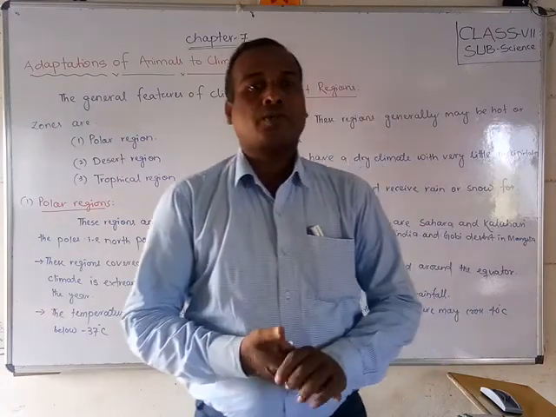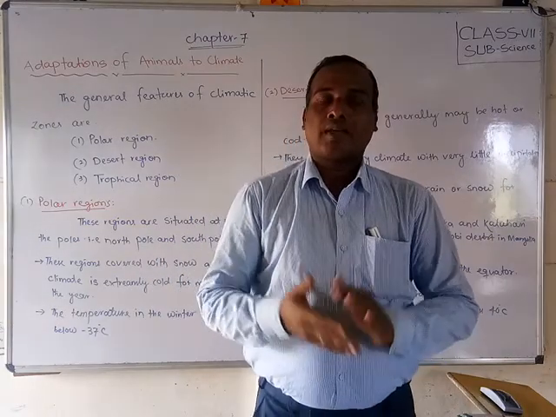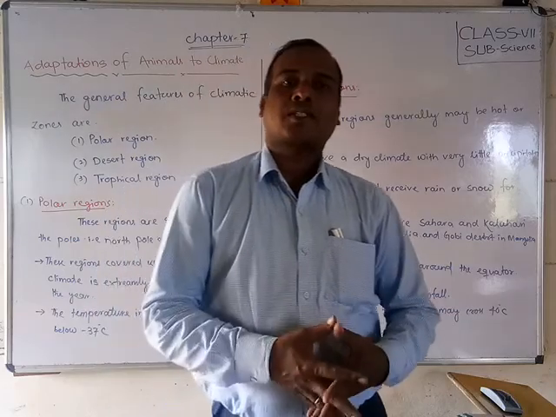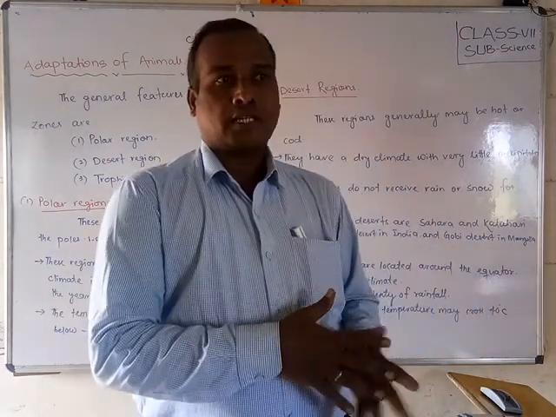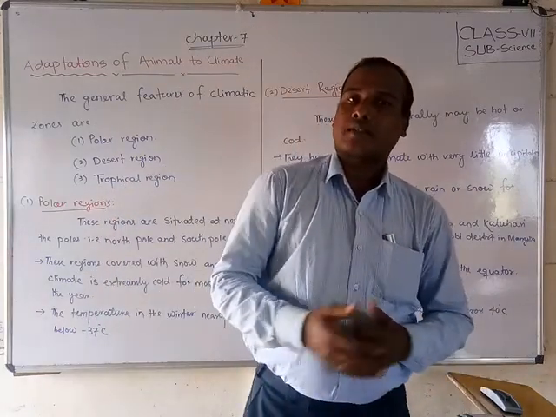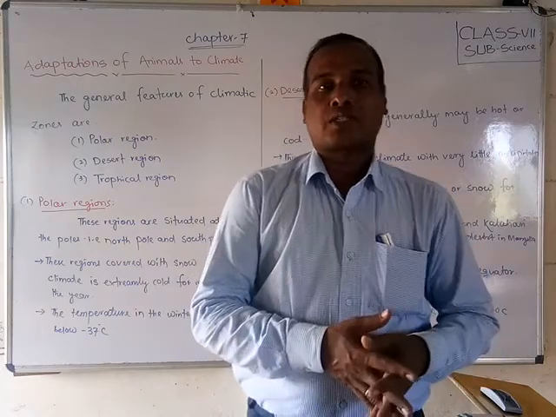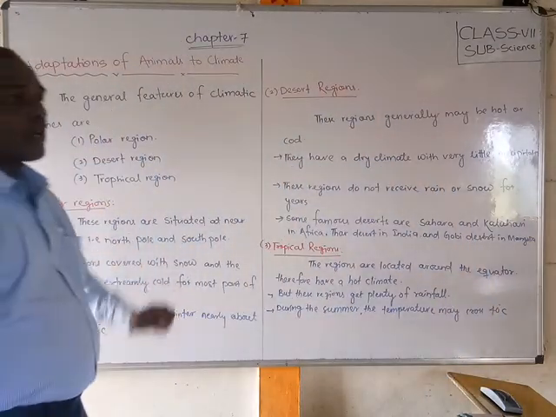Students, today we are going to continue our 7th chapter, that is weather, climate and adaptation of the animals. In previous classes we have already discussed the different regions of the earth, and I have already explained to you which part is what, by the globes and by the pictures also. But students, today we are going to discuss the adaptation of animals to the climate.